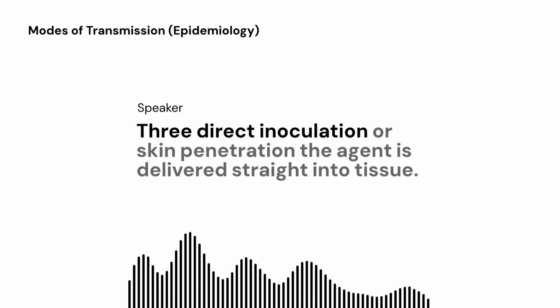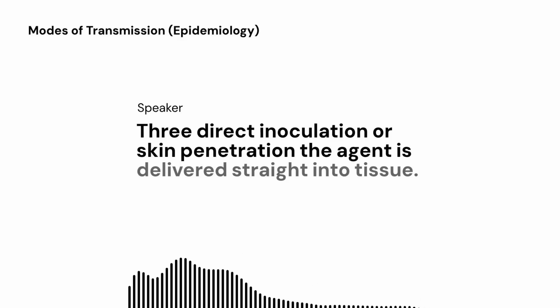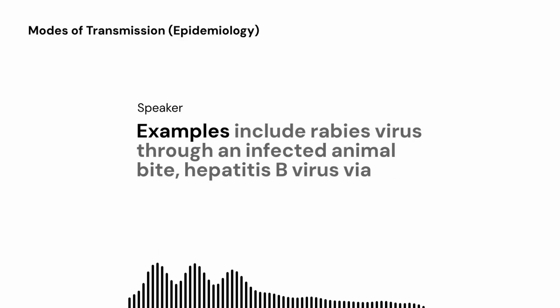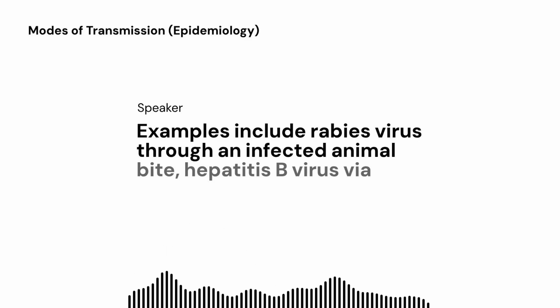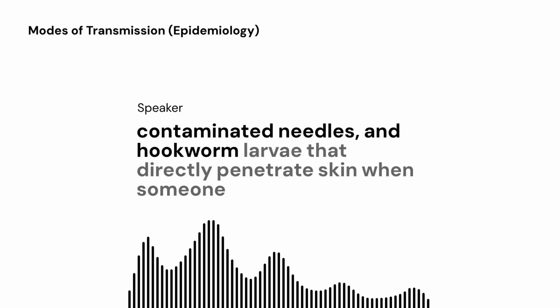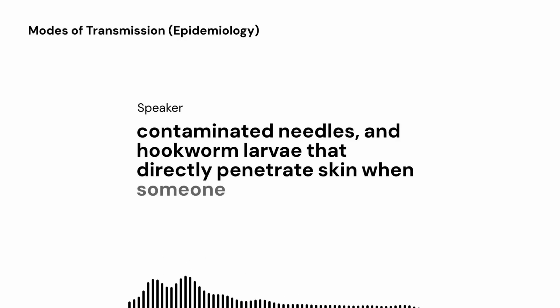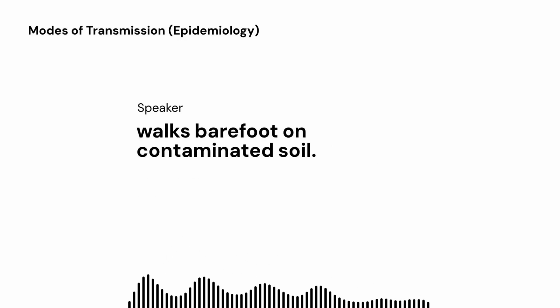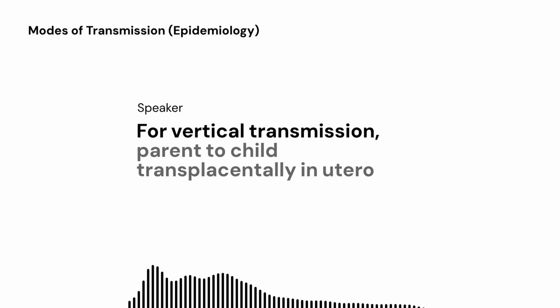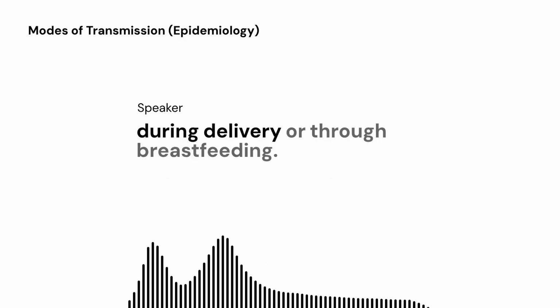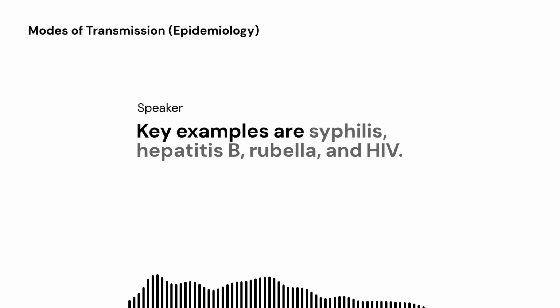3. Direct inoculation or skin penetration. The agent is delivered straight into tissue. Examples include rabies virus through an infected animal bite, hepatitis B virus via contaminated needles, and hookworm larvae that directly penetrate skin when someone walks barefoot on contaminated soil. 4. Vertical transmission, parent to child: transplacentally, in utero, during delivery, or through breastfeeding. Key examples are syphilis, hepatitis B, rubella, and HIV.